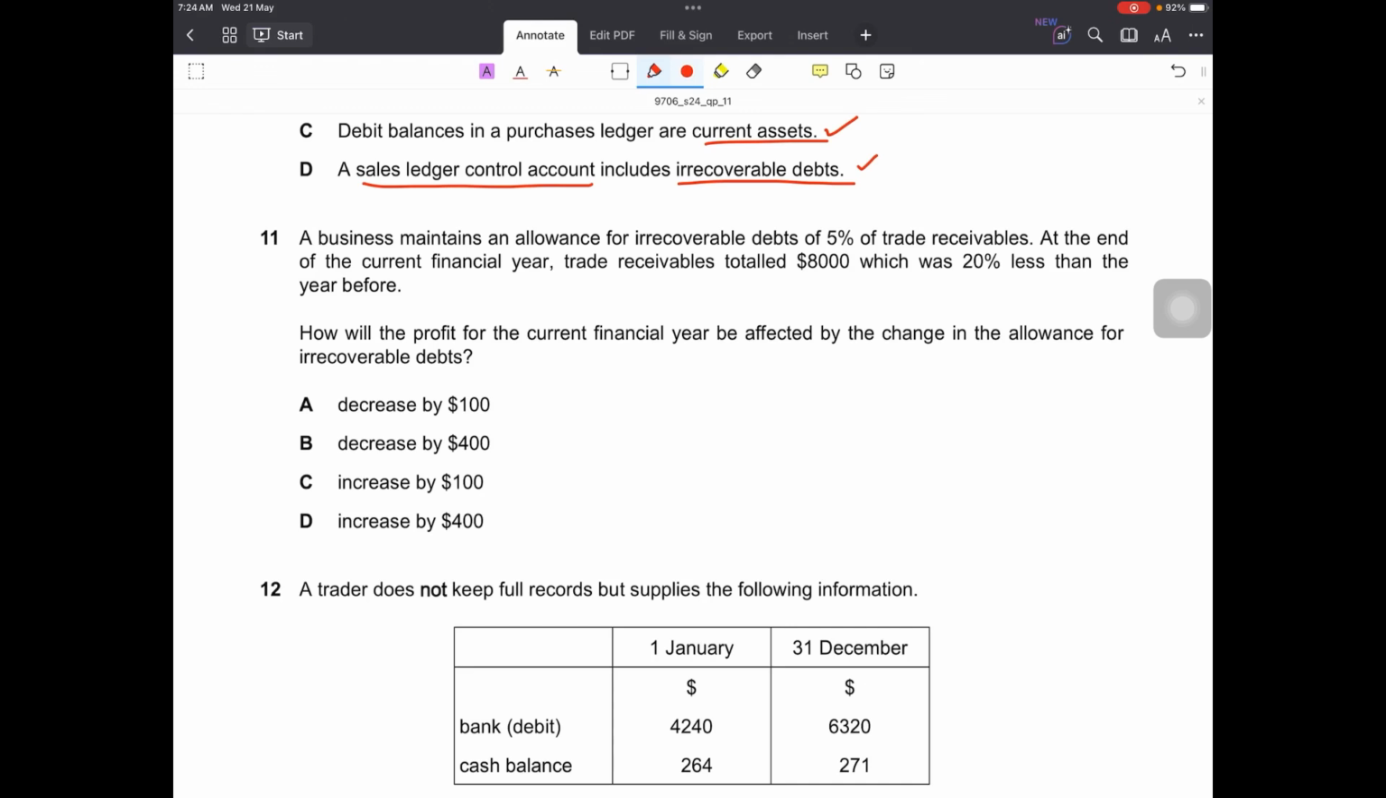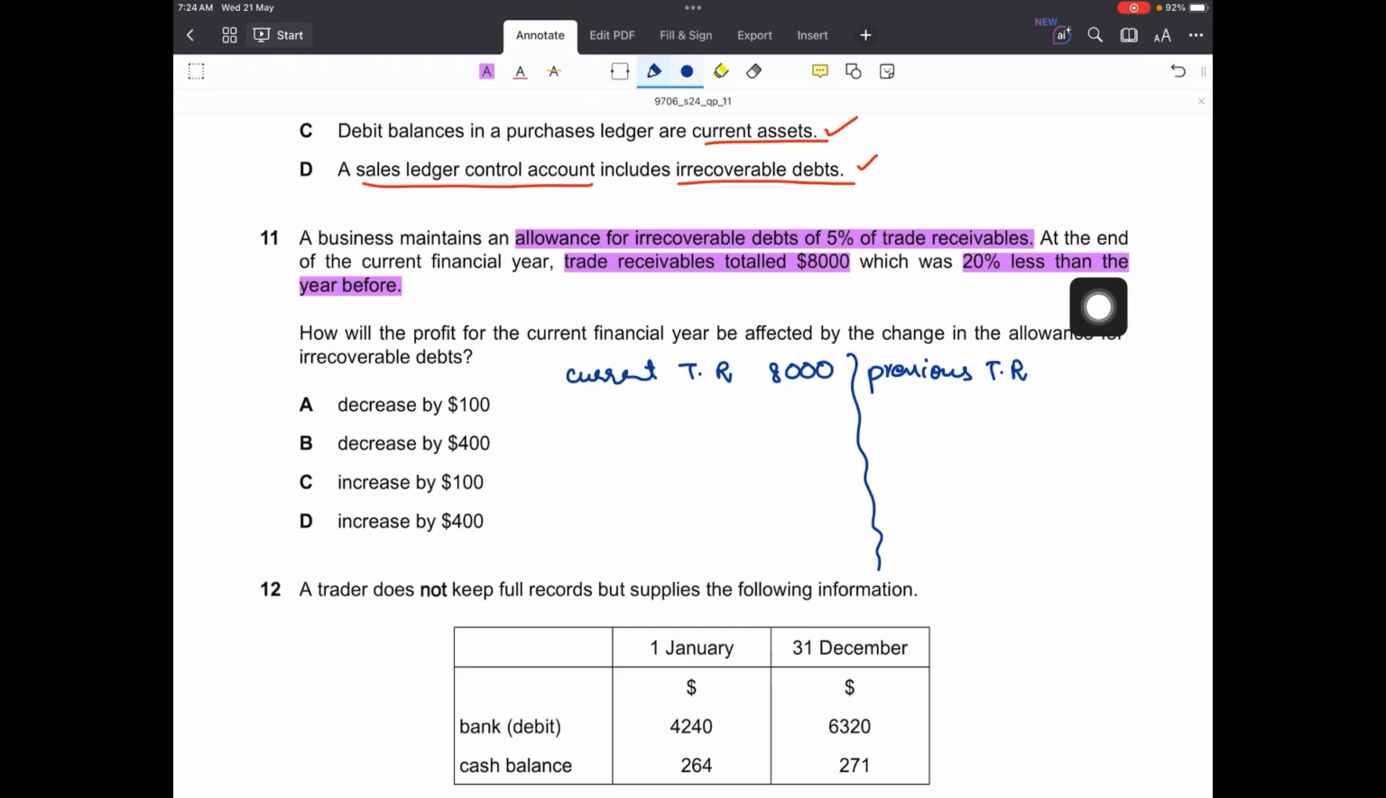Question number 11. A business maintains an allowance for irrecoverable debts of 5% of trade receivables. The percentage is fixed. At the end of the current financial year, the trade receivables totaled 8,000, which was 20% less than the year before. Okay, let's stop here. So current trade receivables are 8,000. How much will be the previous trade receivables? The question says these are 20% less than the last year.